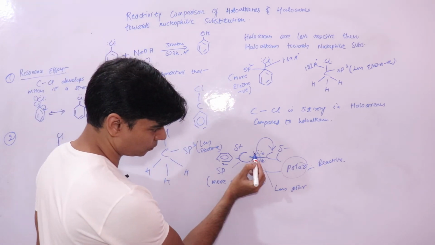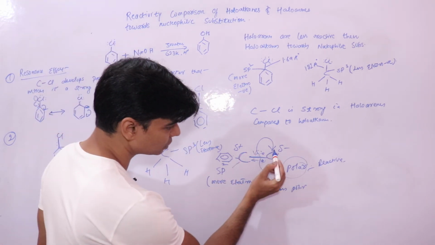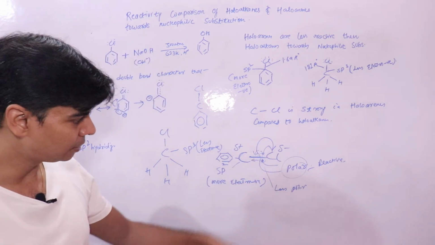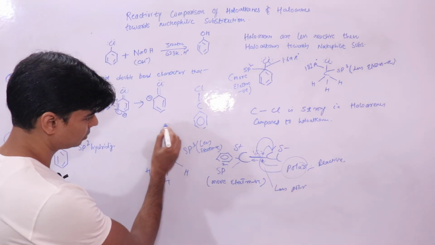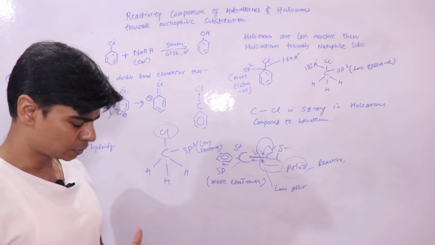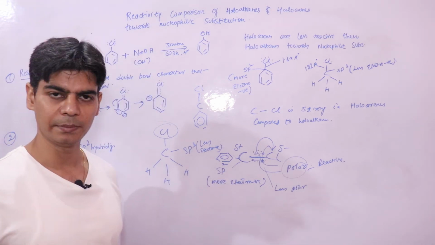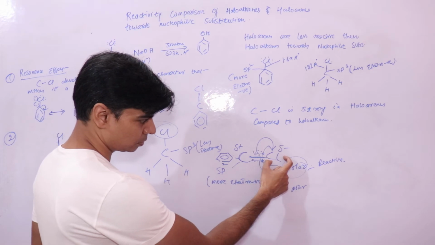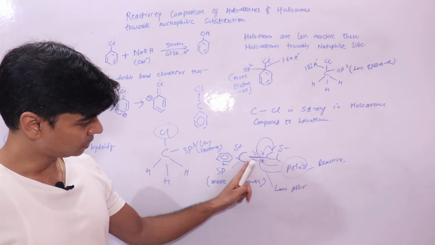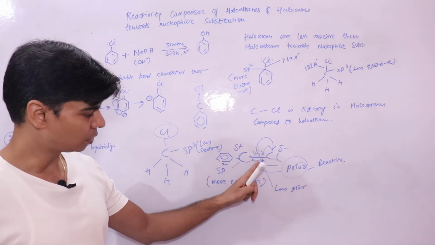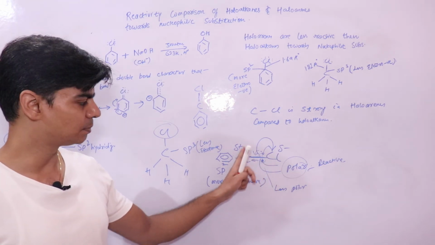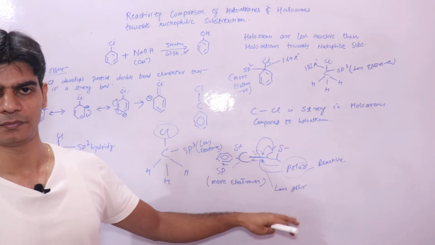So when it moves more towards the carbon atom, the release of Cl will become difficult, compared to its release in alkyl halides or haloalkanes. So we say that due to high electronegativity of the carbon atom, because it is sp2 hybridized, the release of halogen atom in haloarenes becomes difficult, because this shared pair of electrons is more strongly attracted towards the carbon of the benzene ring, making this bond less polar and less reactive.